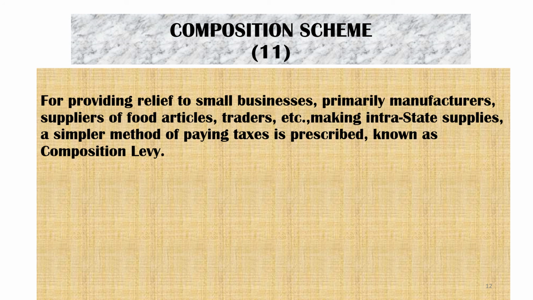However, for providing relief to small businesses, primarily manufacturers, suppliers of food articles, traders, etc., making intrastate supplies, a simpler method of paying tax is prescribed, known as composition levy. Further, for small service providers also, a scheme prescribing a concessional rate of tax has been formulated. It means that the composition scheme is applicable for intrastate supplies, and for small suppliers like food articles and other traders.